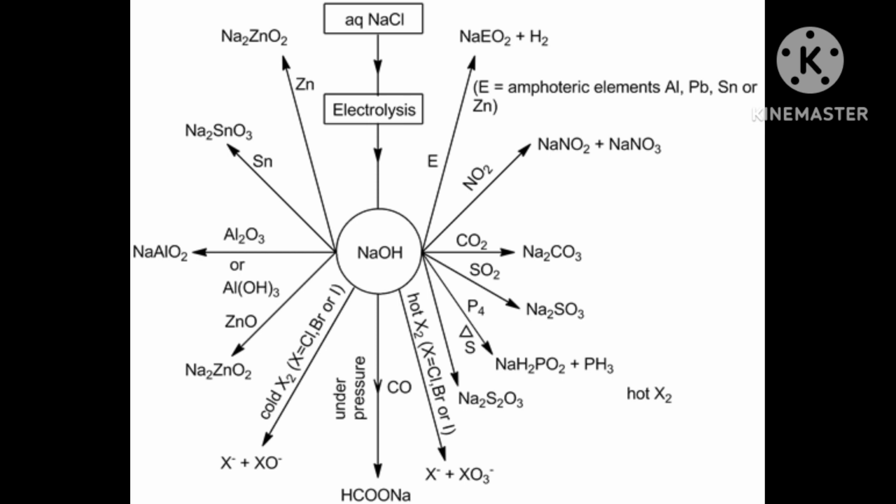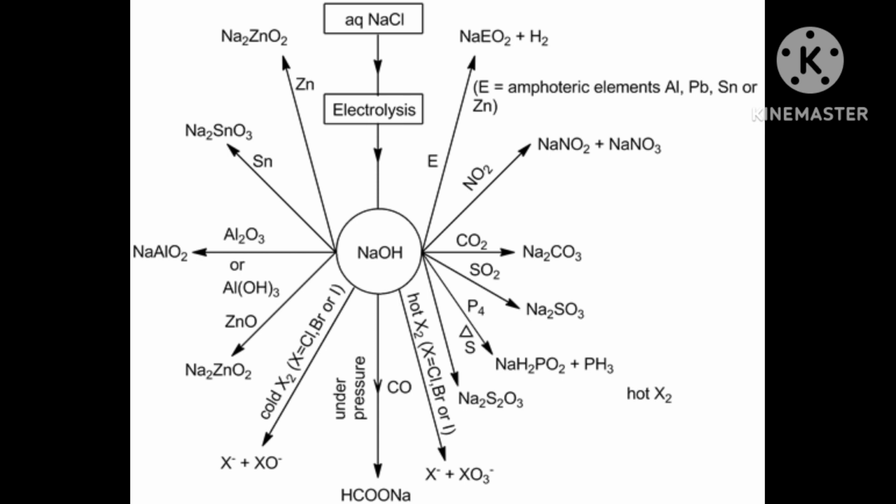The E0 for Cl2 to chloride ion is plus 1.36. For iodine to iodide ion is plus 0.53.